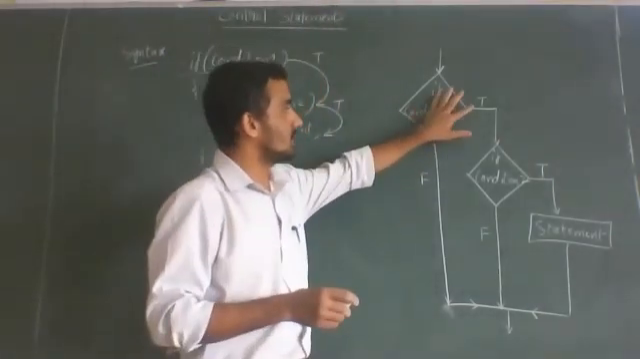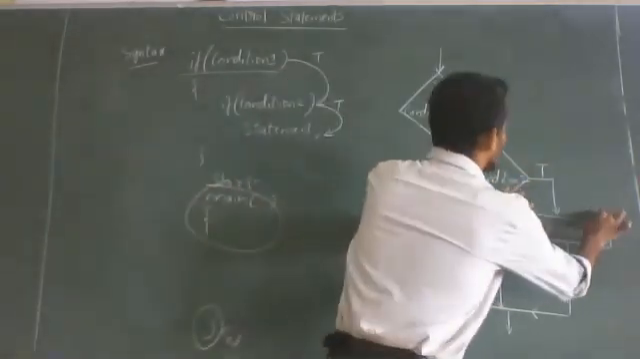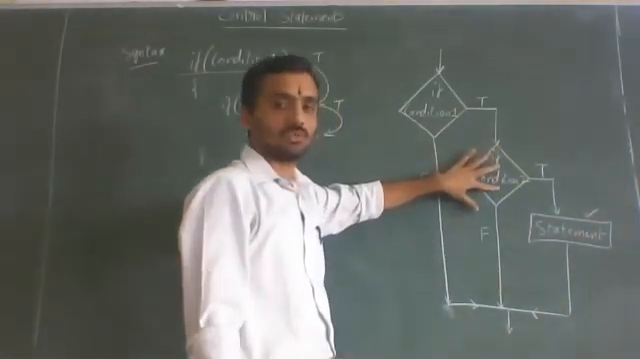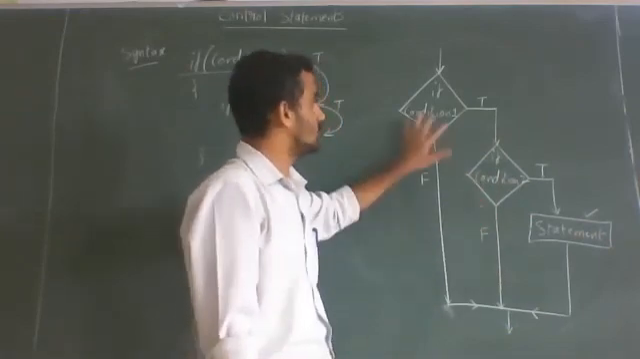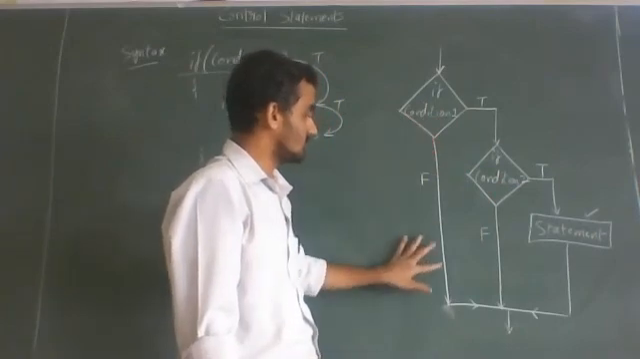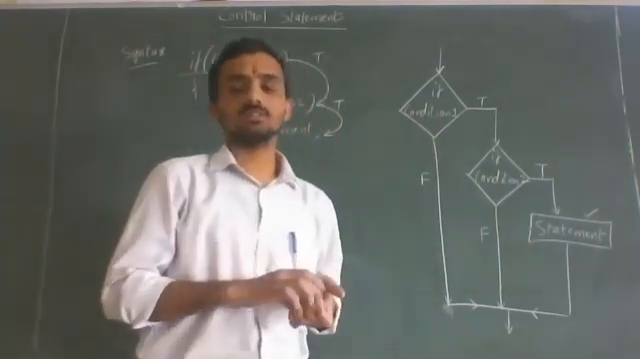So if condition 1 is true and condition 2 is true, the statement is executed, right? If condition 1 is true and condition 2 is false, look at the arrow mark, nothing happens. Statements are not executed. And if condition 1 itself is false, in this case also nothing happens. So in the next class, we will discuss more examples on this.